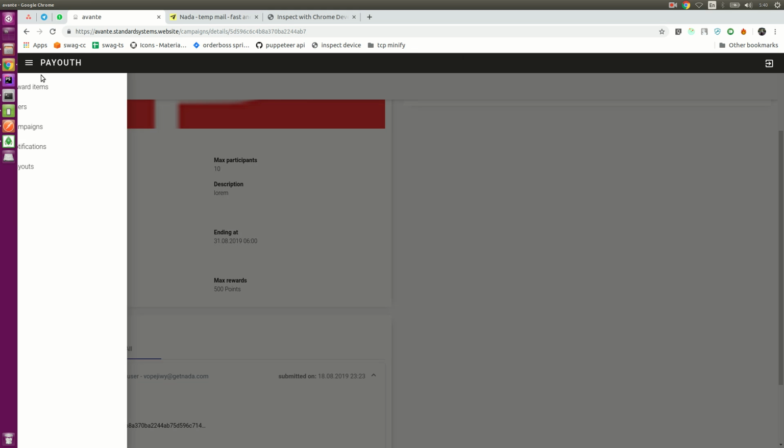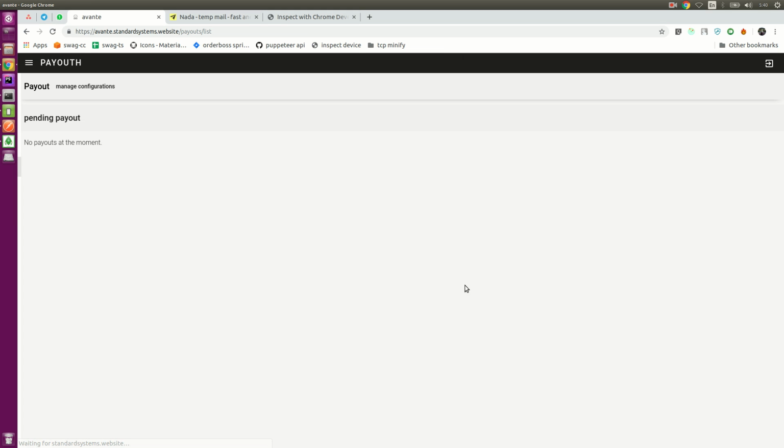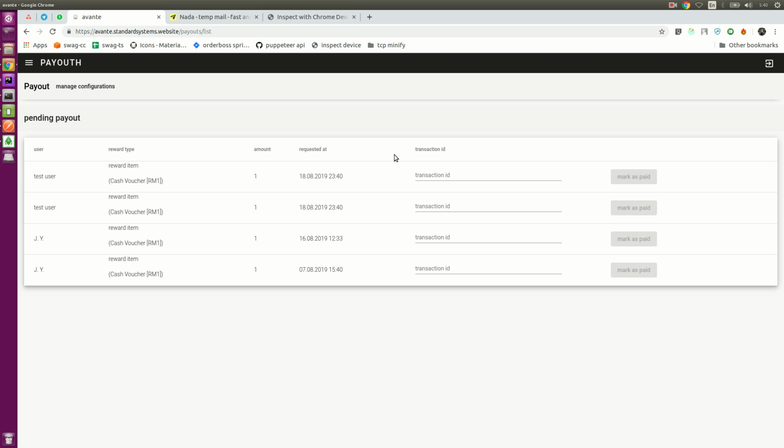As an admin, if we open up payouts, admins will be able to see the list of payouts the user requested. The admin can see here that the user requested a reward item type of a cash voucher of 1 ringgit, amount 1.